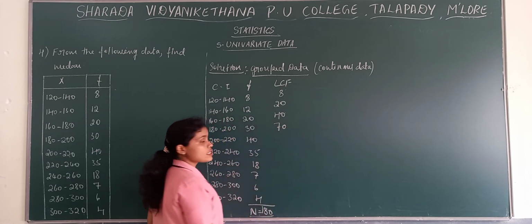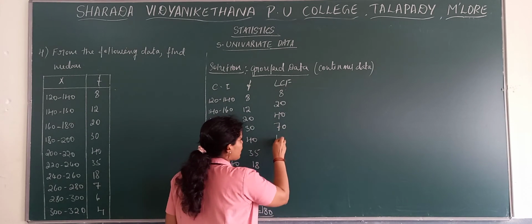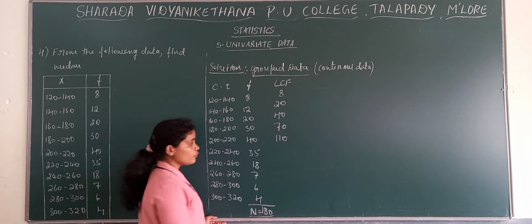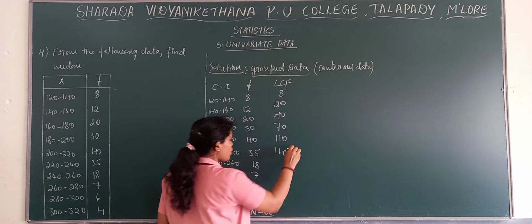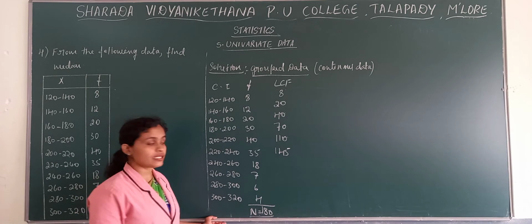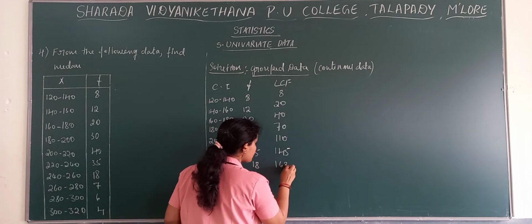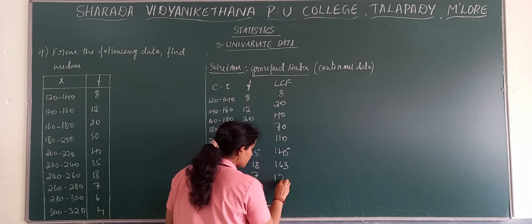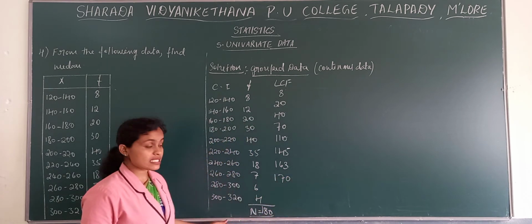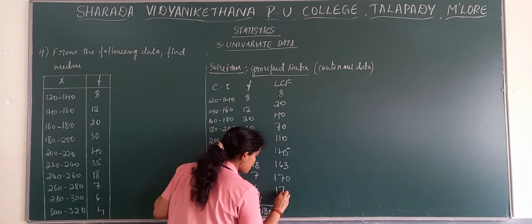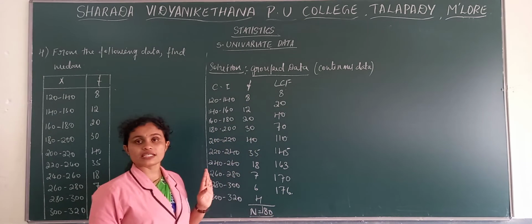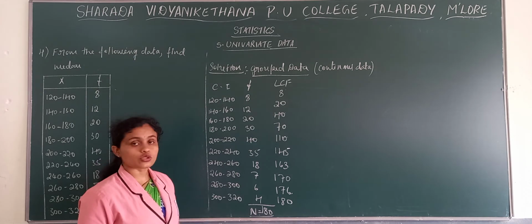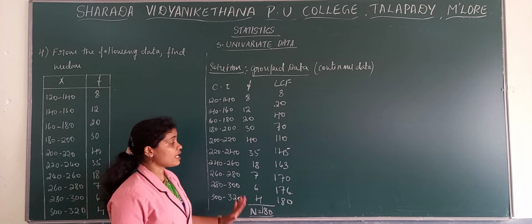Then 70 plus 40, we get 110. 110 plus 35, we get 145. 145 plus 18, 163. 163 plus 7, 170. 170 plus 6, that is 176. 176 plus 4, 180. So the last number of LCM should be the total number of frequencies.